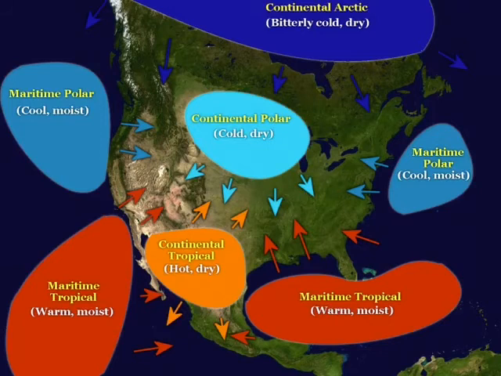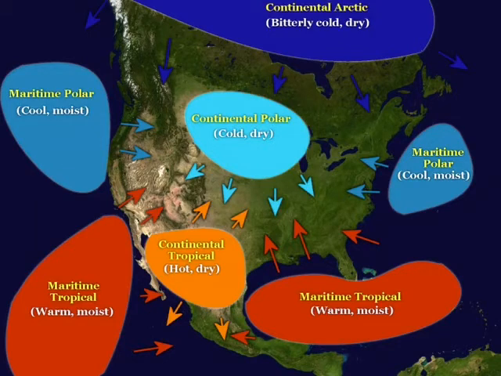So now that we've talked about how air pressure works and how air itself works, we need to talk about air masses. Air masses are groups of air that have the same qualities. So this one here is a maritime polar air mass, which means that it is from the ocean, that's maritime, and cold, that's polar. Here would be a maritime tropical, so this is moist from the ocean, it's going to have a lot of water in it, and warm tropical.